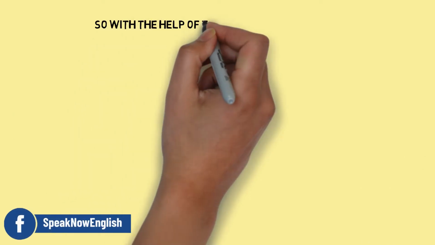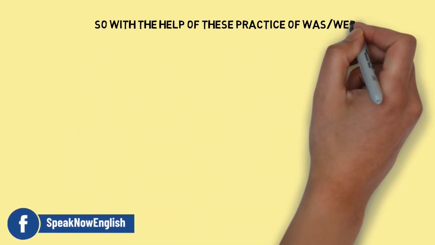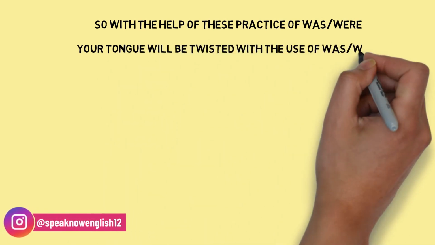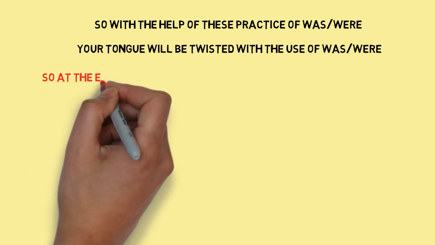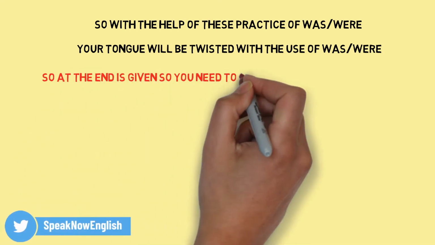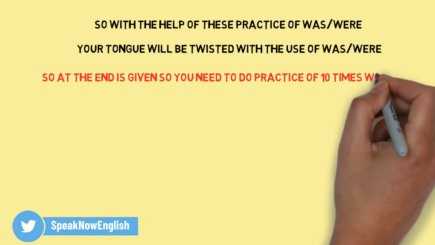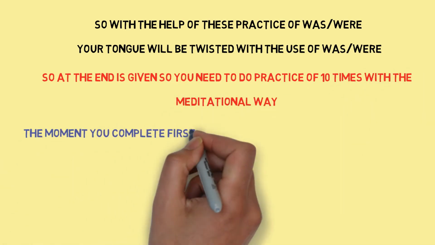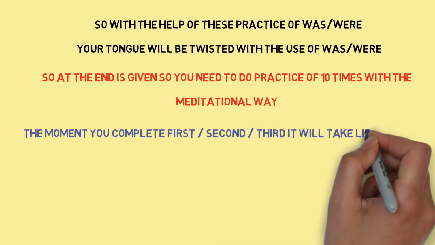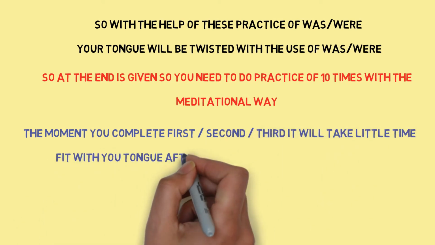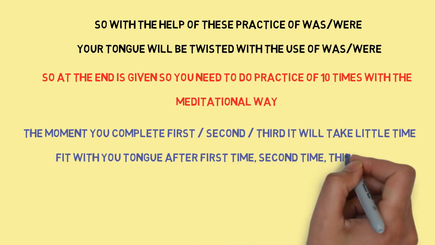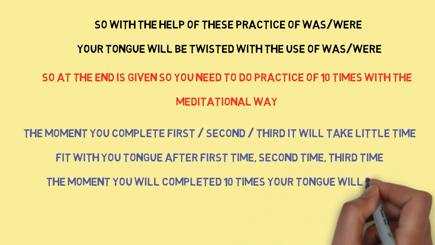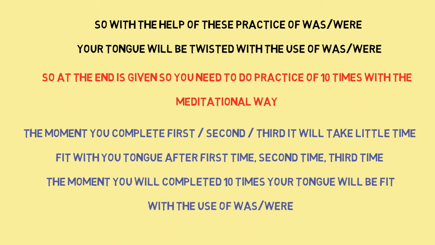So with the help of this practice of was, were, your tongue will be twisted with the use of was, were. At the end, it is given that you need to do the practice 10 times in the meditational way. The moment you complete the first, second, third, it will take a little time to fit with your tongue. But after the first time, second time, third time, the moment you complete 10 times, your tongue will be fit with the use of was, were.